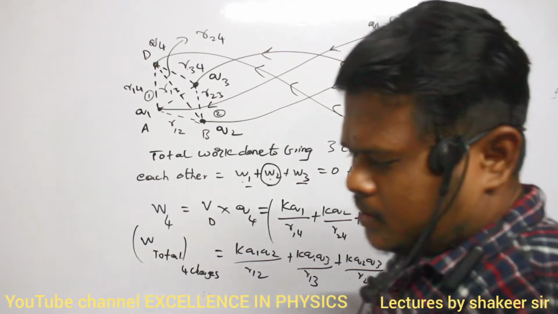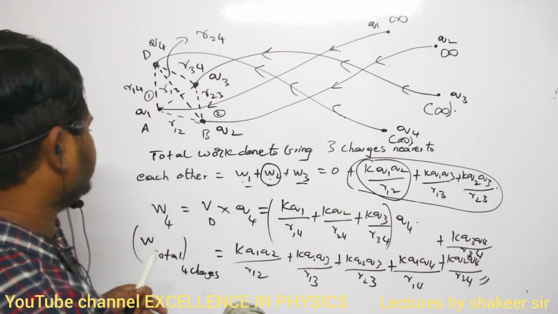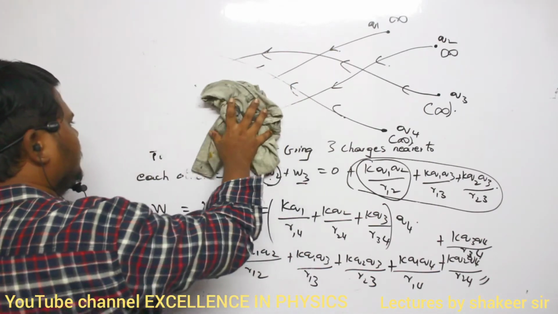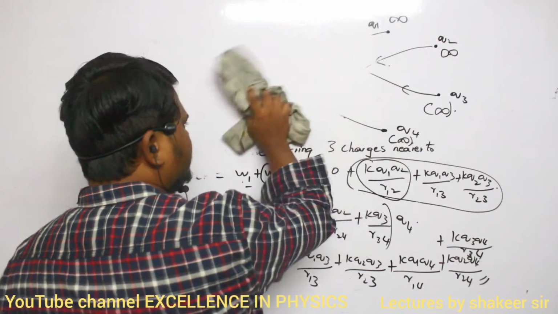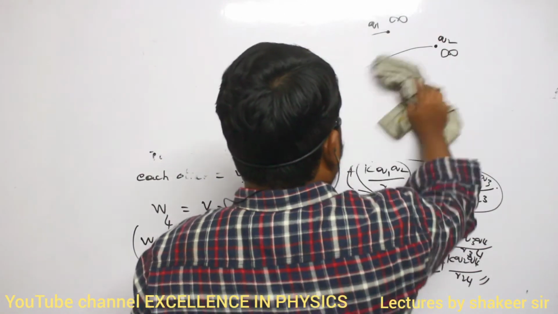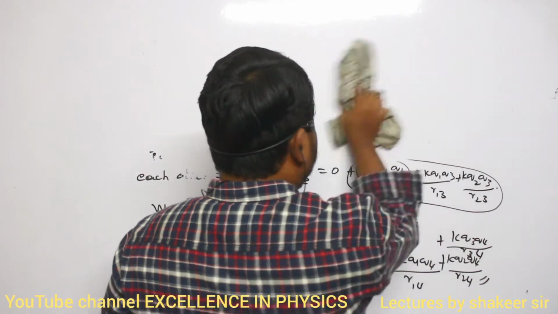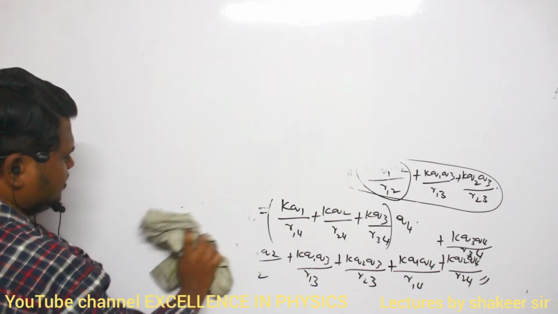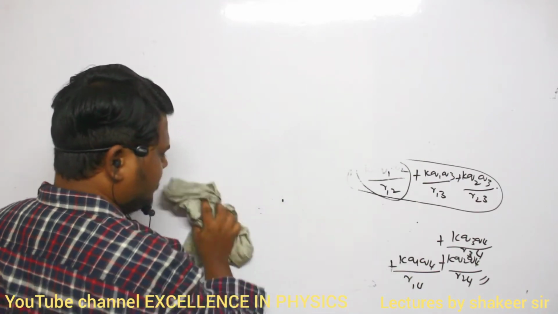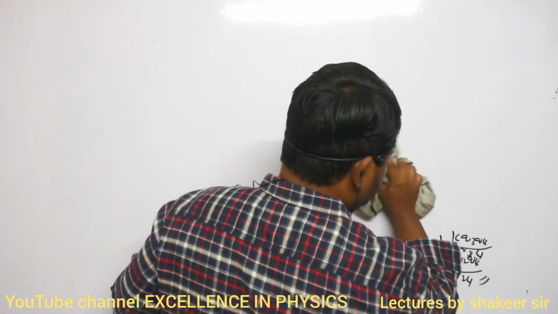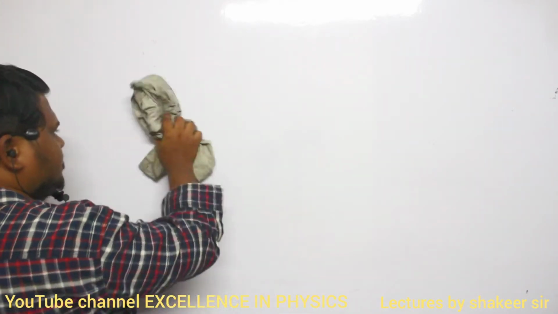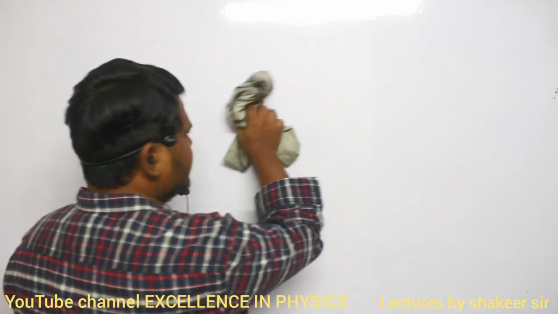Okay, ma? Now let us see this one. So therefore, to bring only one charge, how much work have we done? To bring only one charge, we have done only one pair of work, KQ1Q2 divided by R12. Clear, ma? To bring two charges, three pairs of work we have done. Three charges, three pairs of work we have done, no?